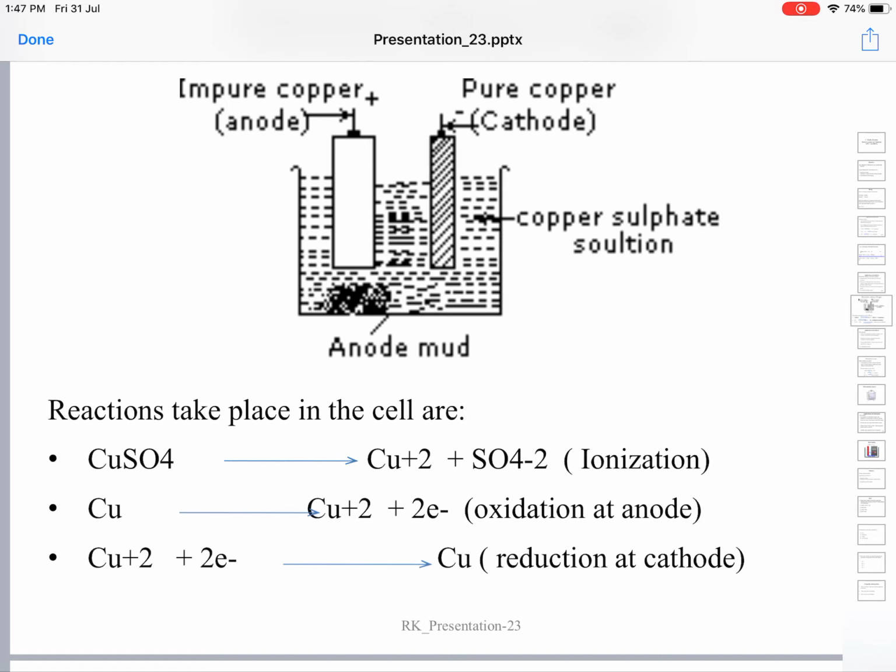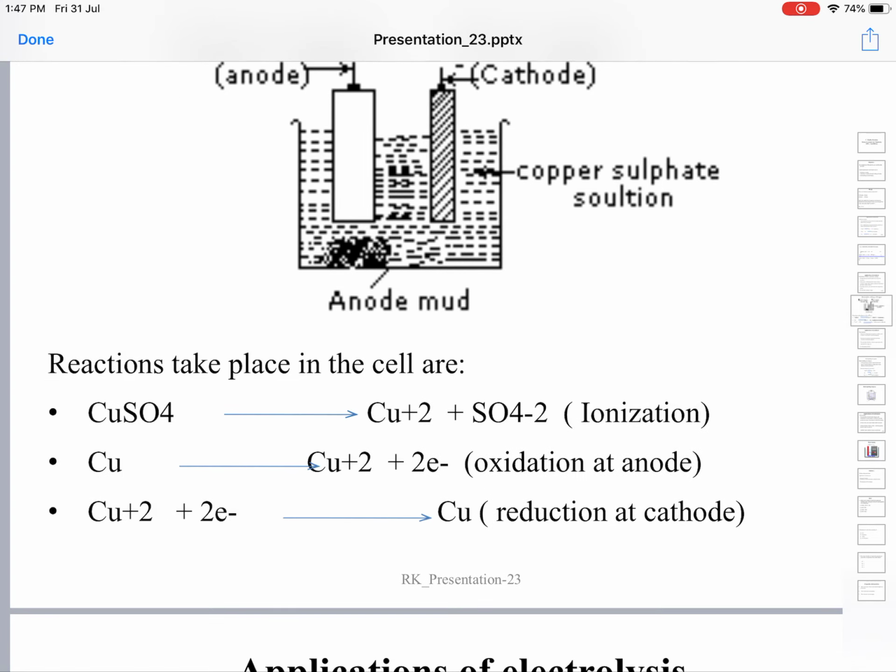If the impurities present in the anode are soluble in the electrolyte solution, they become dissolved. But you cannot say all the impurities are soluble. Some impurities may be soluble, some may be insoluble. So if any insoluble impurities are there, since they are insoluble, they settle down at the bottom of the container in the form of precipitate. Since this is coming from the anode, we call this anode mud. This is called anode mud.